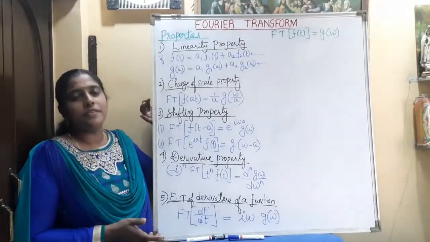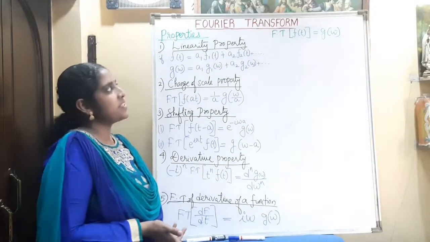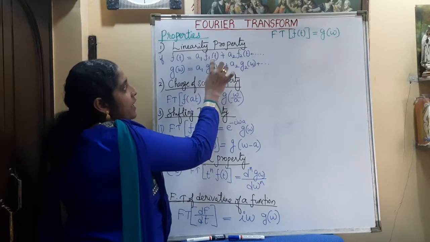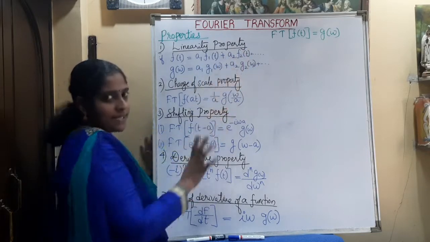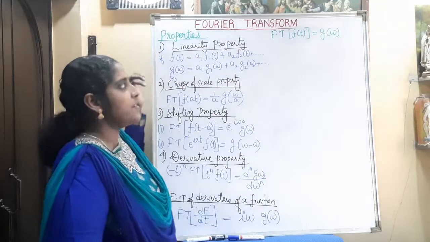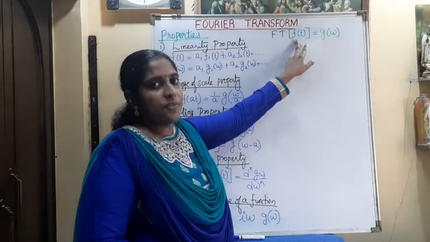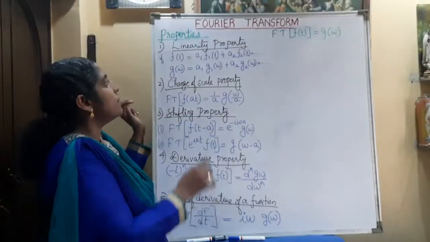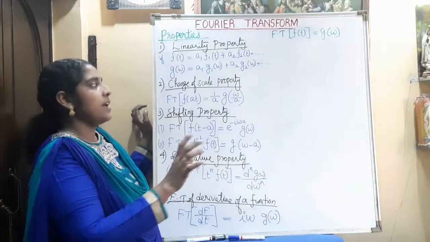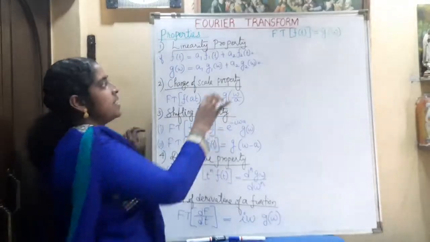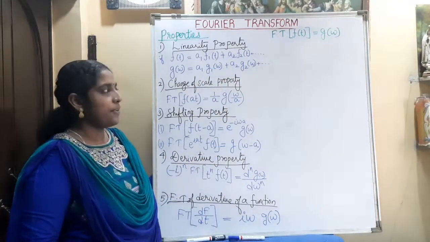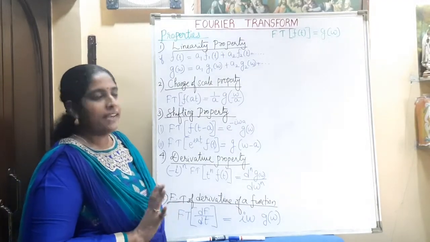The linearity property we can see in most mathematical operations. Consider a function that is a combination of different functions, a1 f1 of t plus a2 f2 of t plus etc. Then the Fourier transform of this function, g omega, is equal to a1 into g1 omega plus a2 into g2 omega plus etc., where a1, a2, a3 etc. are constants. g1 omega is the Fourier transform of f1 of t, and g2 omega is the Fourier transform of f2 of t. This property is known as the linearity property.